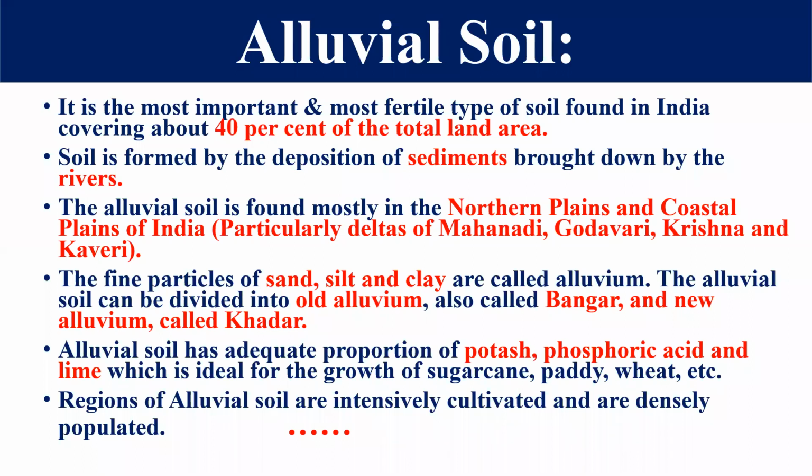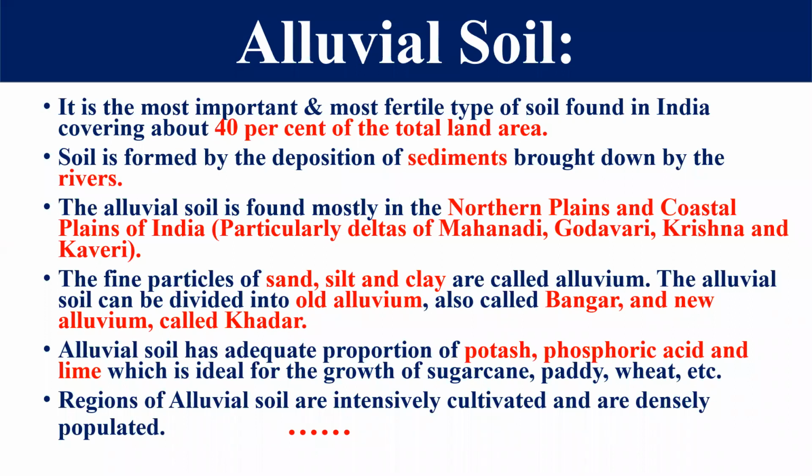In India, this soil is mostly found in the northern plain. It means we can see it in Haryana, Punjab, and Uttar Pradesh, right, students? So this soil is found mainly in the northern plain of India. There are many other places like the deltas of Mahanadi, Godavari, Krishna, and Kaveri. So we can see that in the eastern Ghat area and the eastern coastal area, the side of the Bay of Bengal, this type of soil is also found. Right, friends? The fine particles of sand, silt, and clay are called alluvium. These are brought by the different rivers and deposited in these lower hills.